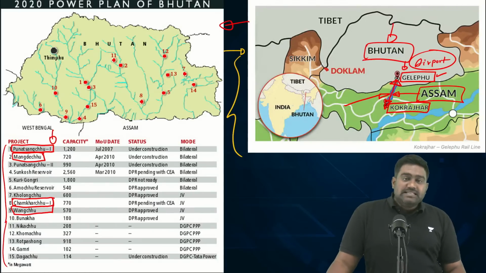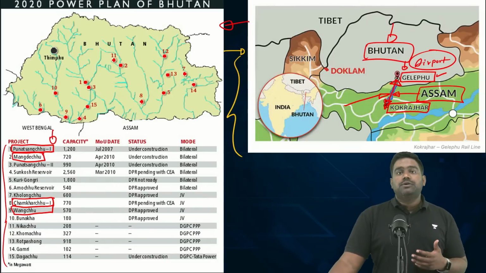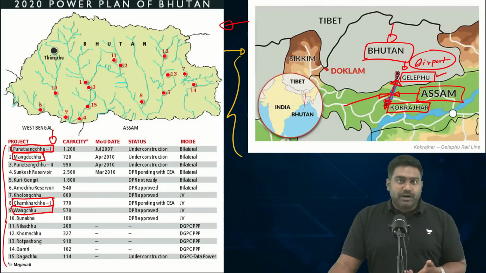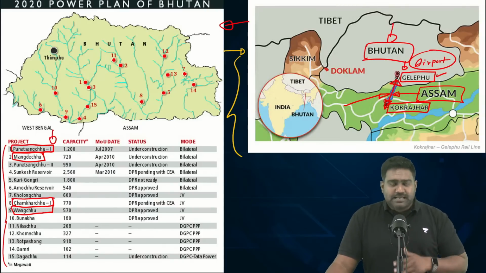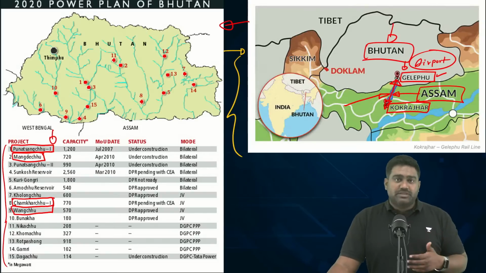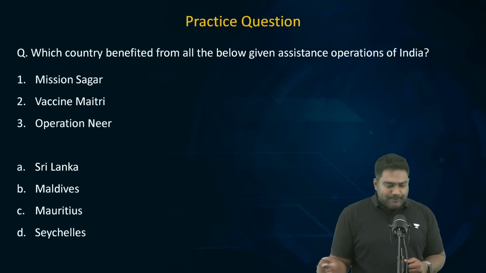These are recently in the news. These are some of the biggest projects that we have funded in Bhutan, and it has made Bhutan a surplus country in terms of electricity production. Bhutan is exporting electricity to India, which we in turn export to Bangladesh and Nepal, or sometimes we use it as well. So please note down some of the names of these projects, be familiar with it, so that if at all there is a question on these projects, you should be able to answer that.